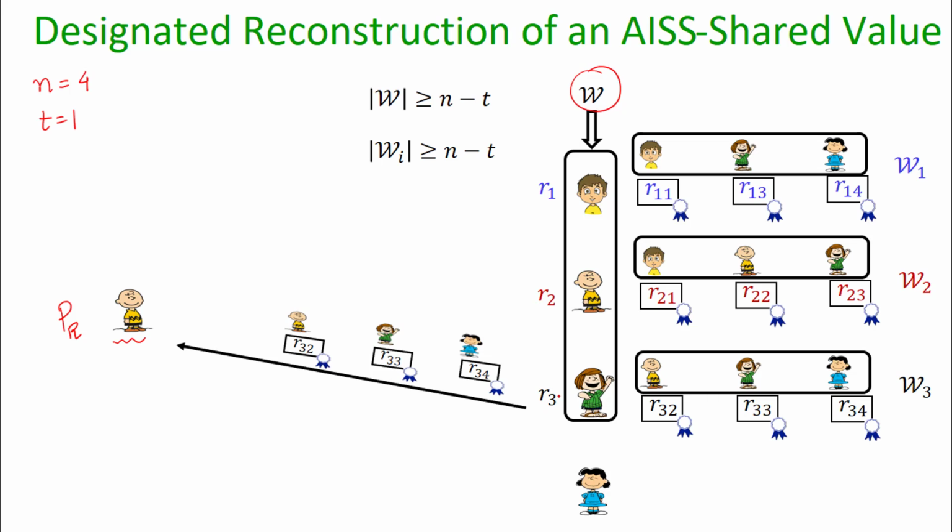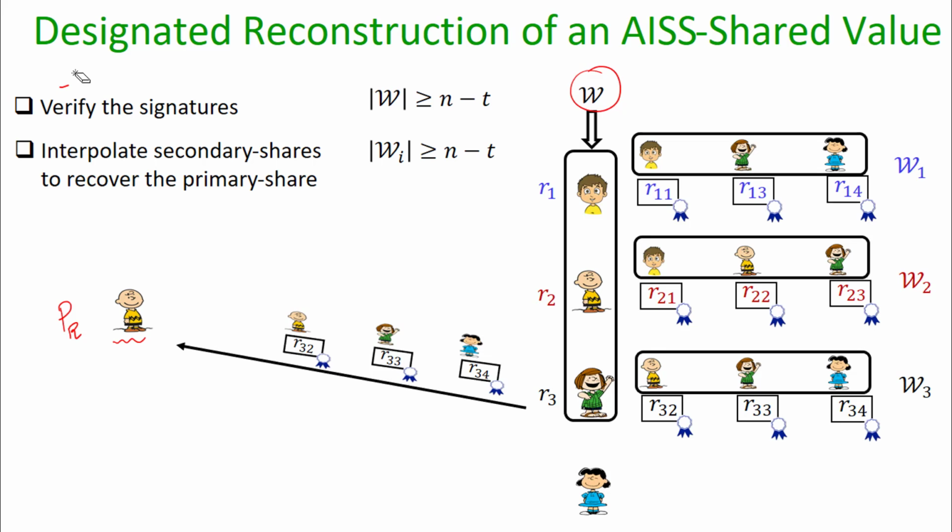Each primary shareholder should submit the signed shares, namely the signed secondary shares, to a designated party. Upon receiving those signed secondary shares, the designated party verifies the signatures, and if they are verified, it interpolates the secondary shares to recover the primary share. This signature verification prevents a potentially corrupt primary shareholder from revealing an incorrect primary share, because the signatures cannot be forged.